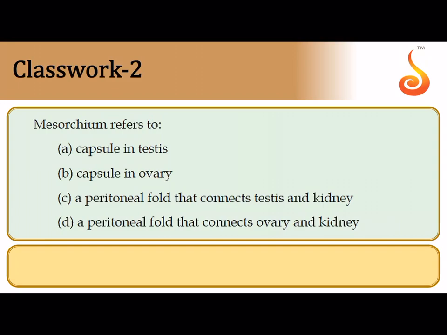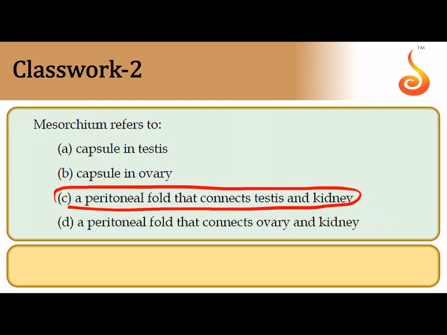The second question says mesorchium. Now mesorchium comes into picture in the frogs. In the male frogs, mesorchium is a double folded peritoneum which connects the testis to the kidney. So remember, mesorchium is with reference to the adult male frog, where there is a connection between the testis and the kidney. So the correct answer is option C.